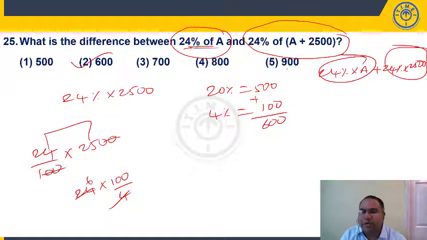So the difference should be 24% of 2500. You calculate 20% plus 4%, or 24%, is 24 into 25. You multiply 25 by 4 and simplify, or 25 squared is 625, 25 into 25. I want only 24 25s, so remove one 25. So choice 2 is your answer.